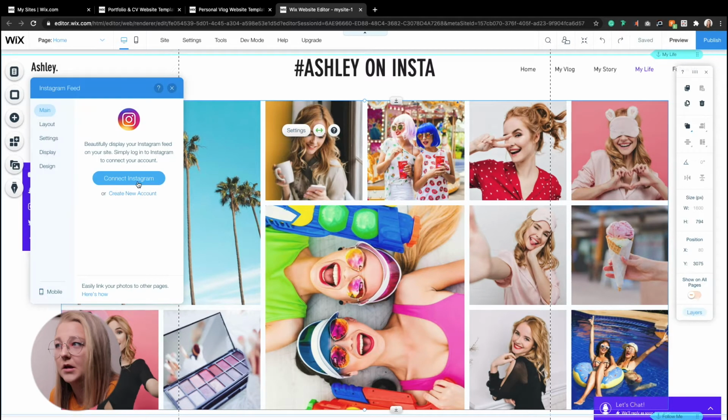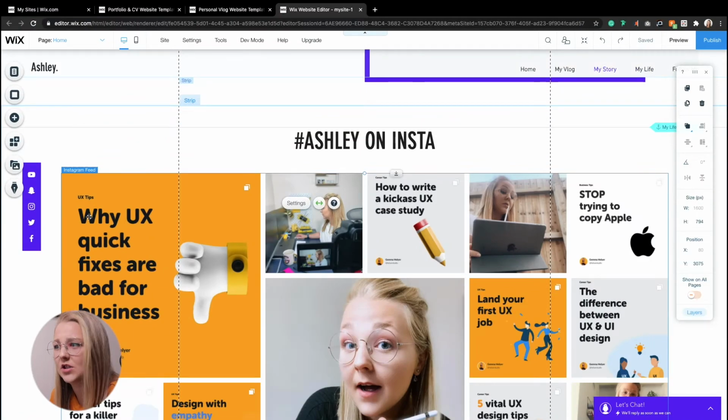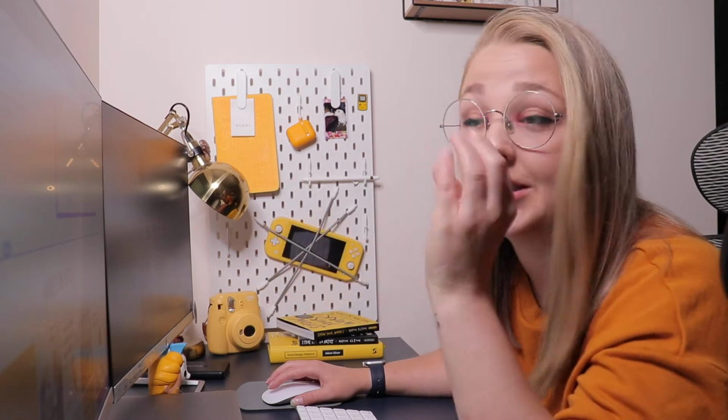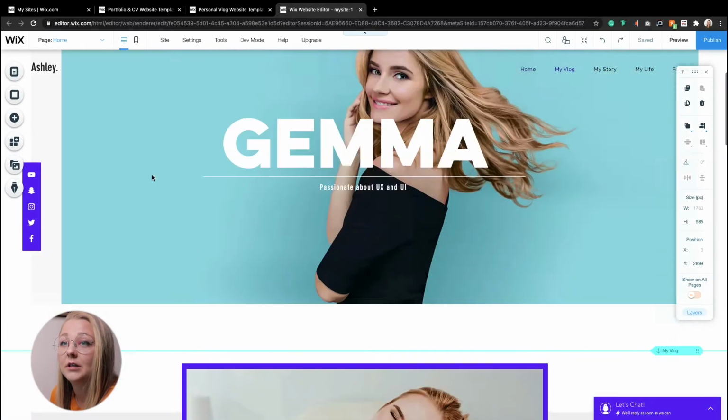Oh, I can connect my Instagram. Well, let's be honest, that was very easy to do. I mean, yes, Wix, I'm on board for that. Like, that was super easy. Wow. That cool integration, I'm all in for it. That was really cool. But I think what I don't like is this header.